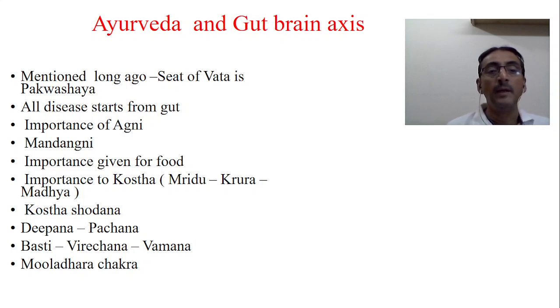Now, the importance of the koshta is also mentioned in Ayurveda. If you see everywhere, we always say that it should be given according to koshta: Mrudu koshta, Madhyama koshta, Krura koshta, and Sama koshta. Vagbhata explains that four types of koshtas are there. Krura koshta is related to Vata, Mrudu is related to Pitta, and Madhyama koshta is related to Kapha. And when all three doshas are sama, then there is a sama koshta.